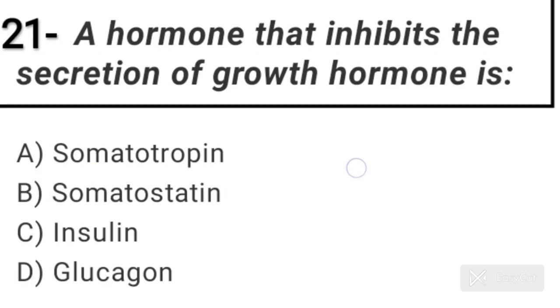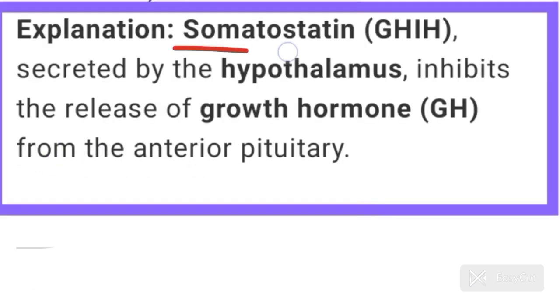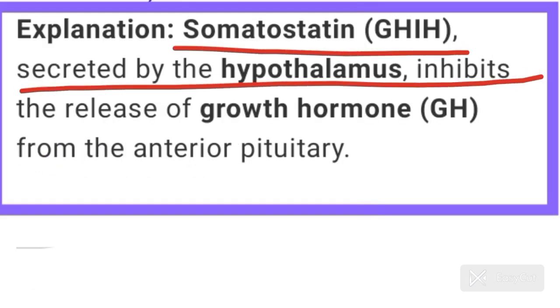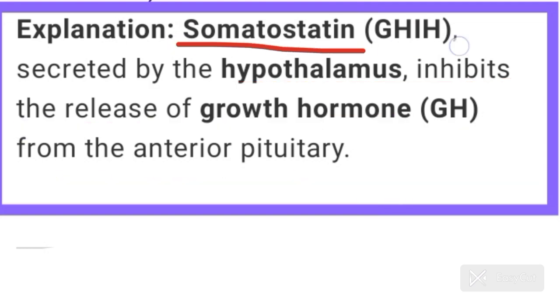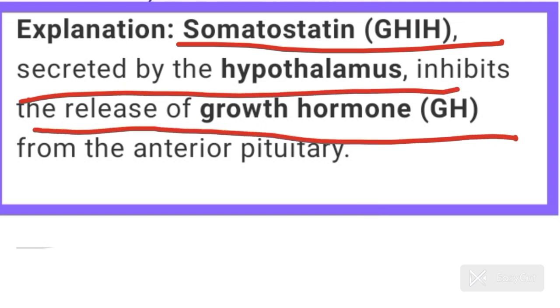BP. Question number 21. A hormone that inhibits the secretion of growth hormone is. Answer is option B. Somatostatin. Somatostatin secreted by the hypothalamus. It inhibits the release of growth hormone from the anterior pituitary.